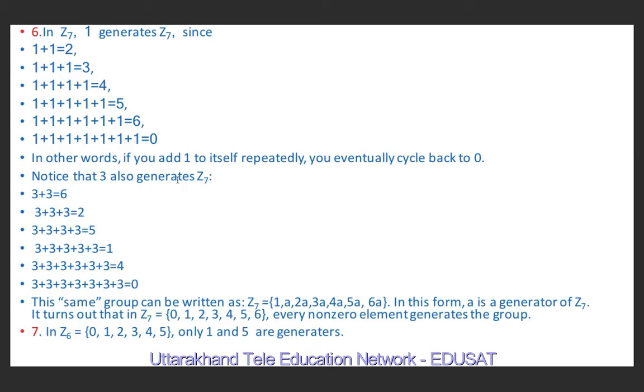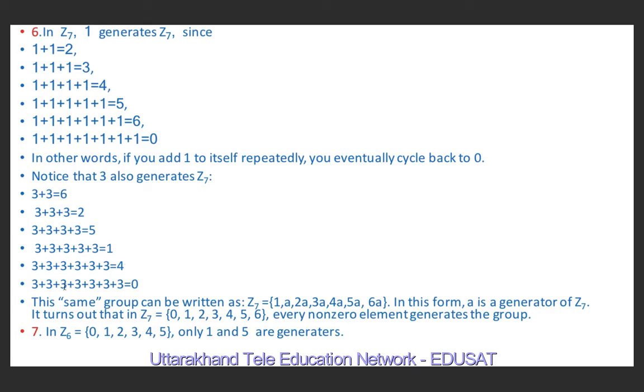Also notice that 3 also generates Z7, because 3 plus 3 is 6, and the remainder is 6. 3 3s are 9, divided by 7, the remainder is 2. 3 4s are 12, divided by 7, the remainder is 5. 3 5s are 15, divided by 7, the remainder is 1. 3 6s are 18, divided by 7, the remainder is 4.